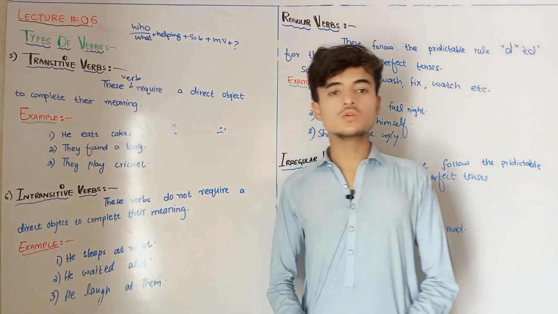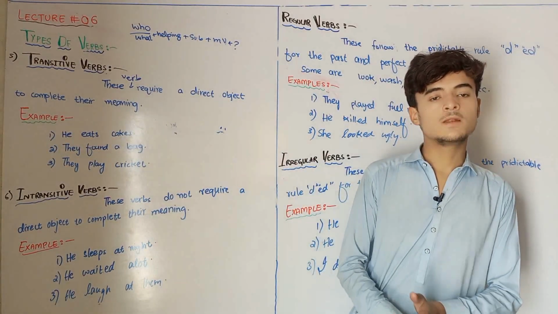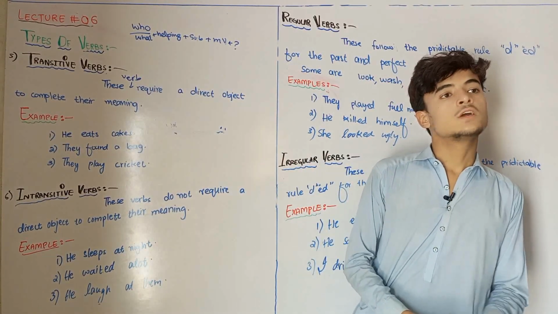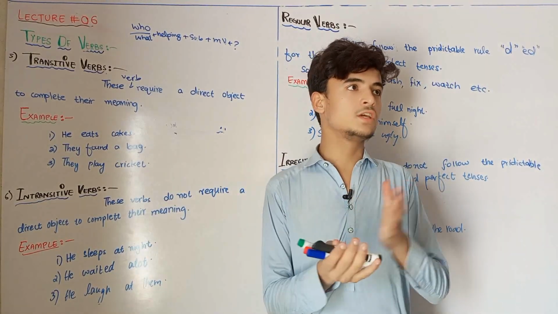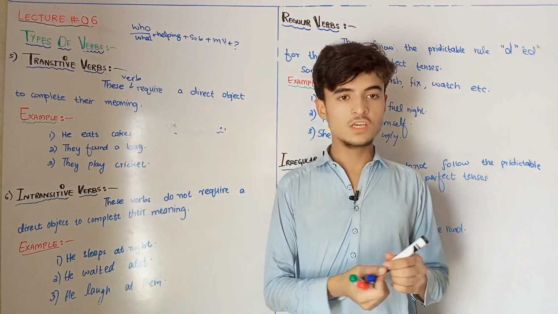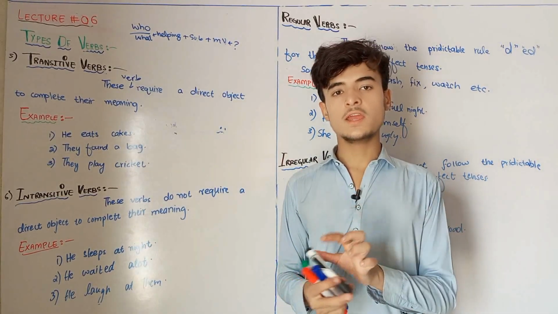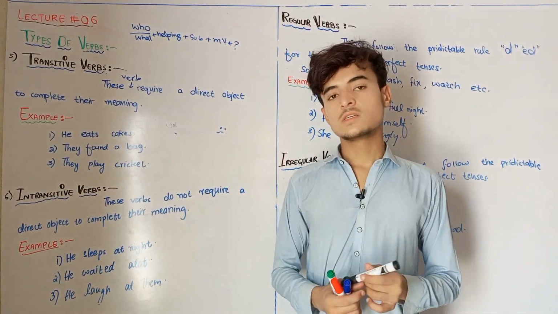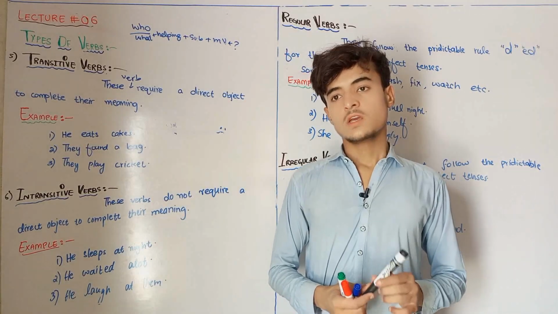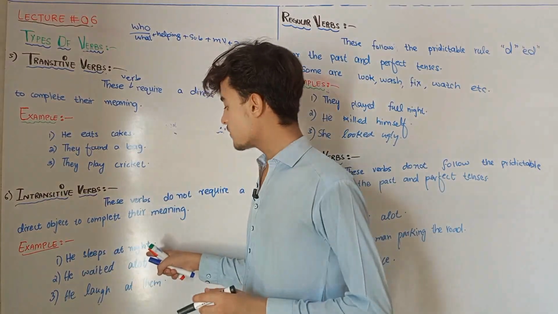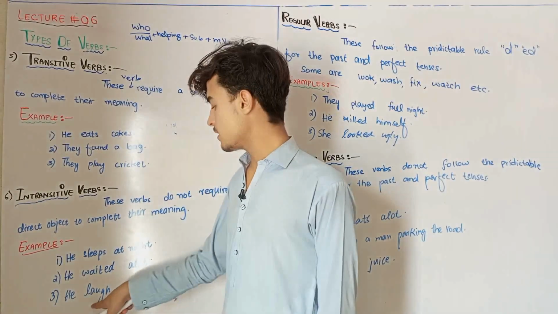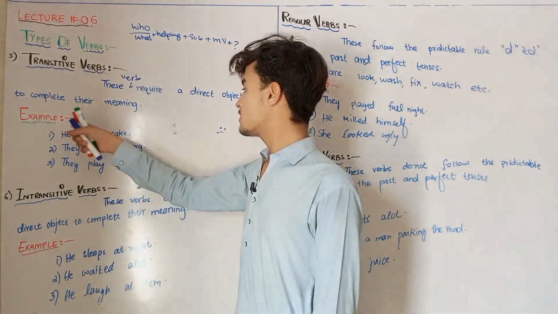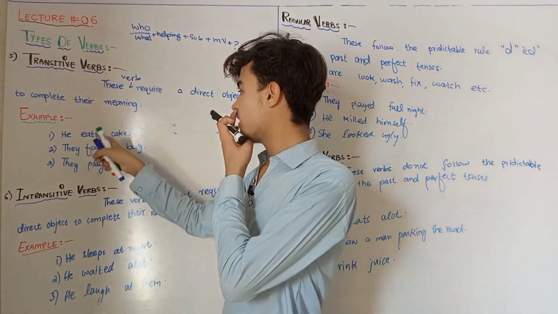So complements are those which are not objects. For example, he ate a lot. So here in he ate a lot, a lot is a complement. It is not an object. This is a word that does not follow the object. But here, if you see, it follows the object.